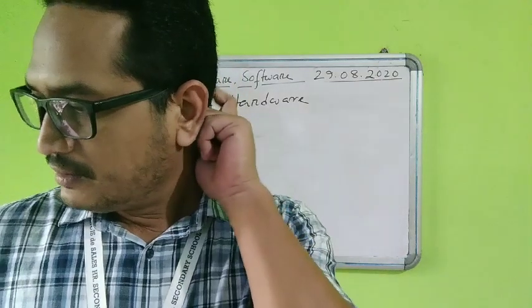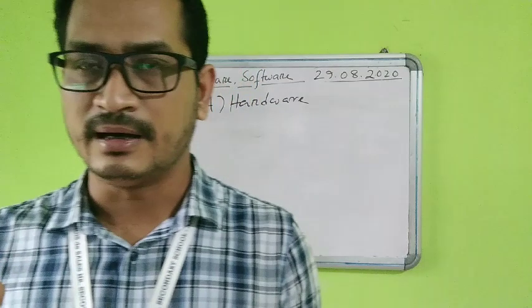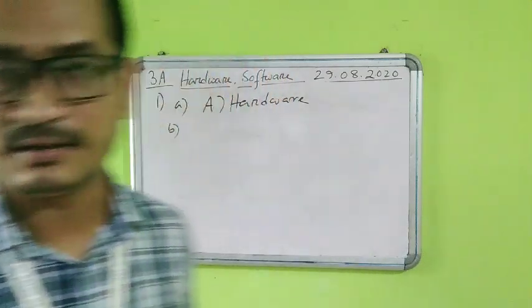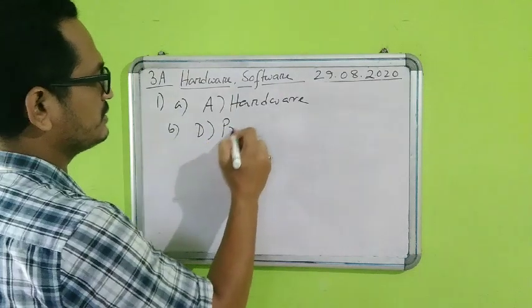Then question number B is, output from a printer is called. Whatever instruction we give to the computer to take the output from the printer, the papers that we take out are called the printout. So that is option number D. So that is option number D, printout.